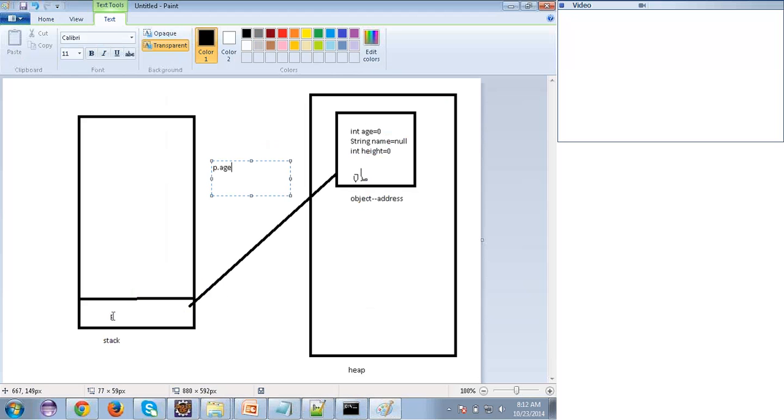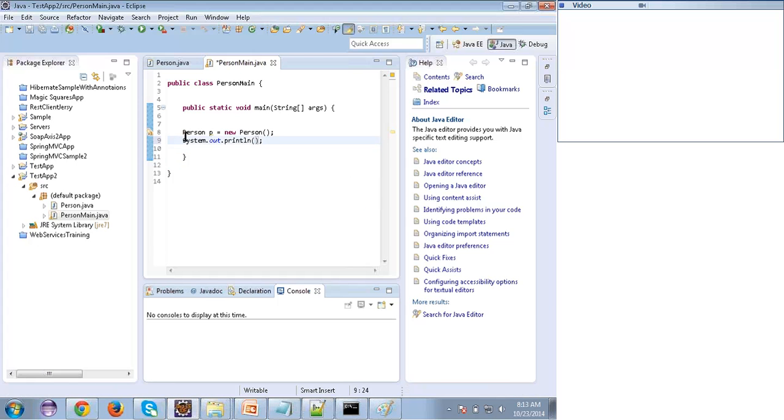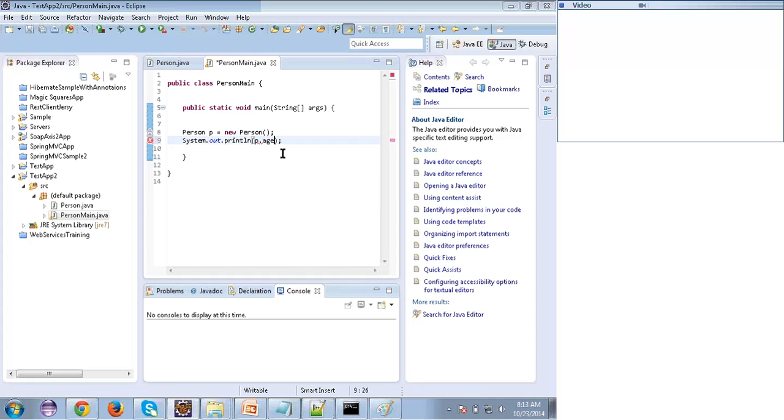When I say p.age, ultimately I'll get some value. Let me show you. System.out.println is the statement we use to print some data in the console. About that we'll speak later. I'm saying p.age, so I want the age value, and when I call this, I will get the age value.